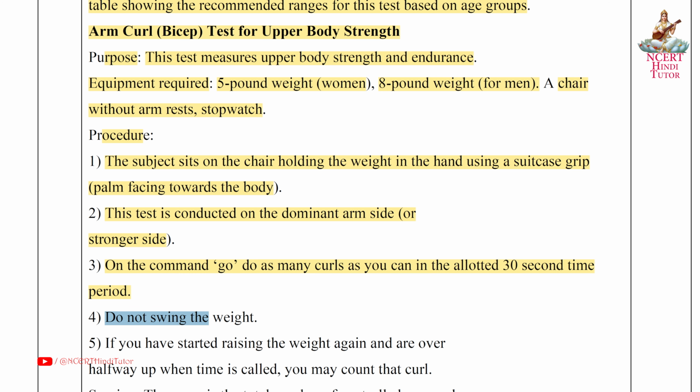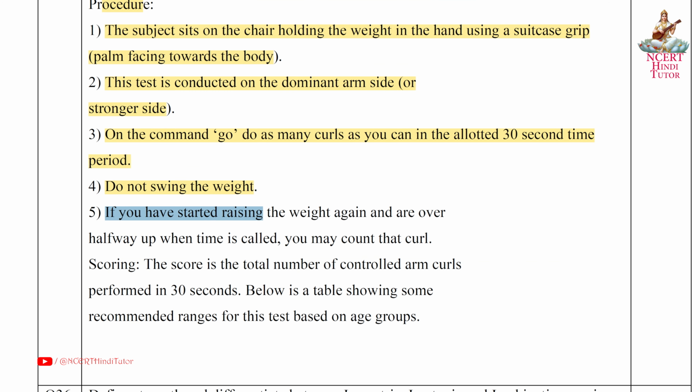Fourth, do not swing the weight. Fifth, if you have started raising the weight again and are over halfway up when time is called, you may count that curl. Scoring: the score is the total number of controlled arm curls performed in 30 seconds. Below is a table showing some recommended ranges for this test based on age groups.